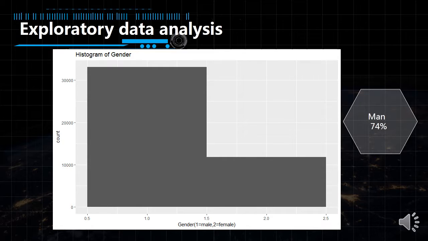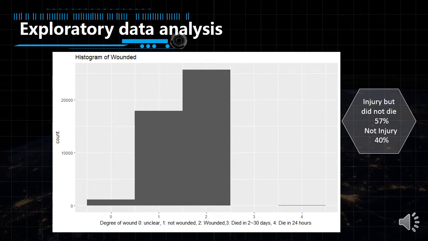So now is the second picture. It's about gender. The x-axis is gender, and the 1 means male and 2 means female. The y-axis is accidents happened. So we can find out that men account for 74% of accident counts. So now let's move to the last one.